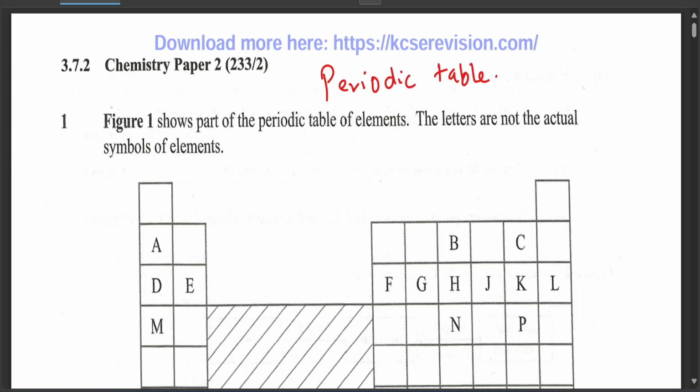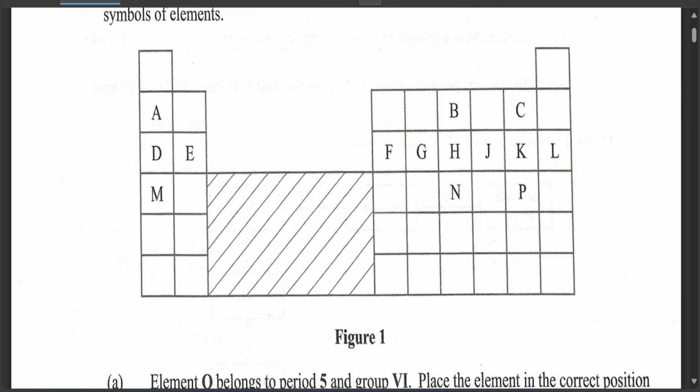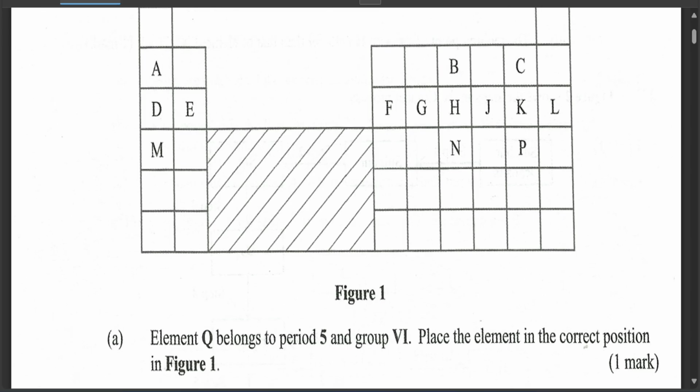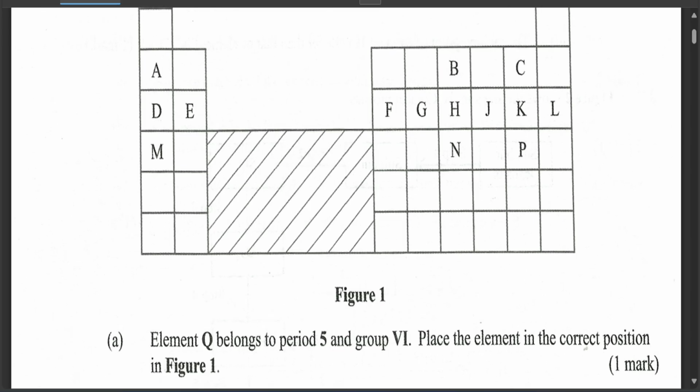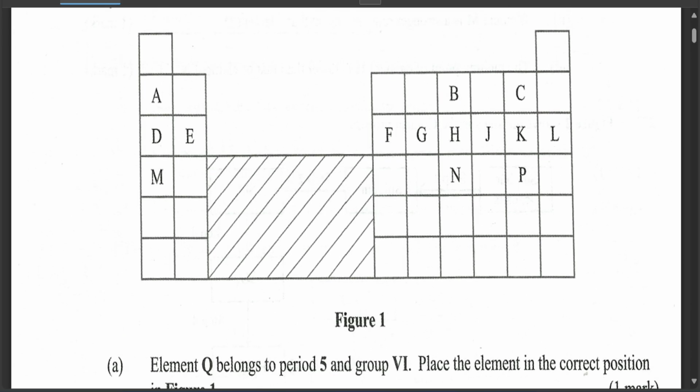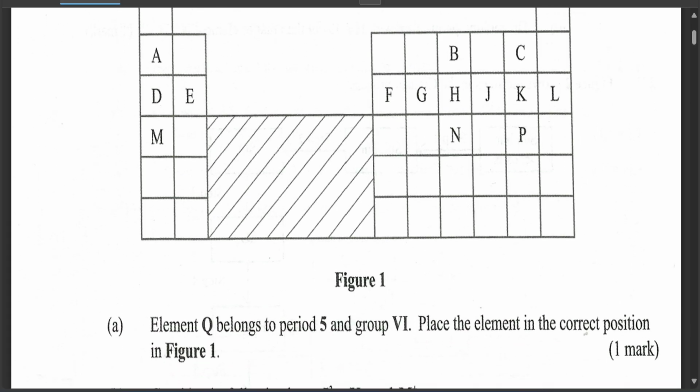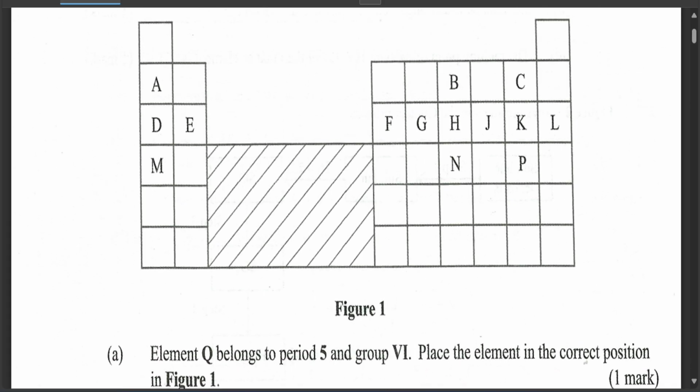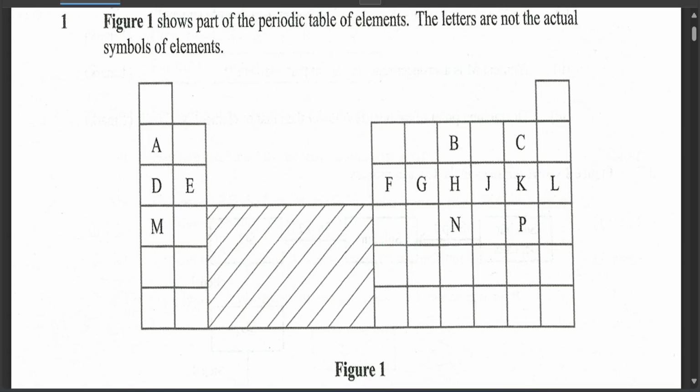For the first question, periodic table, which is mostly tested, you need to know the chemical families. You also need to know the positioning of different elements, their periods and their groups. Before even drilling at the questions, you should know that we have 8 groups in the periodic table for the first 20 elements.